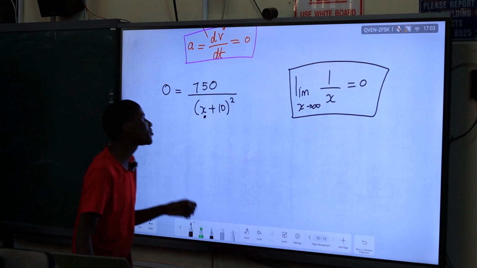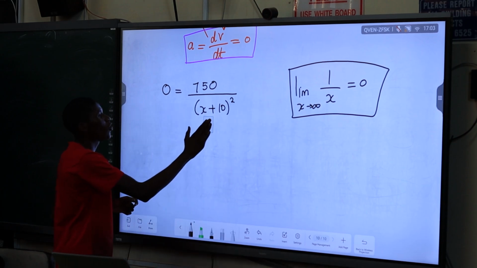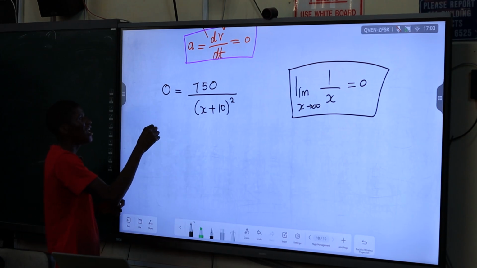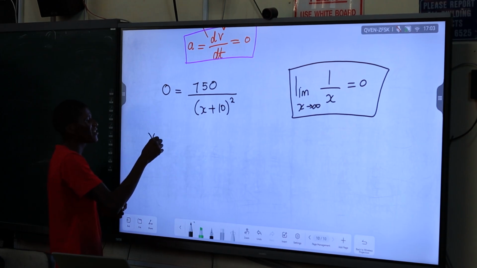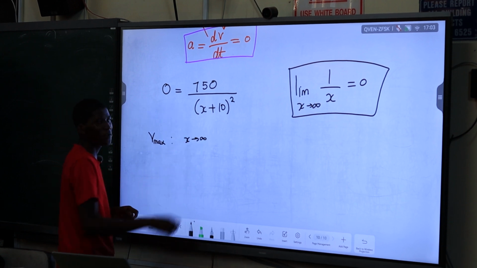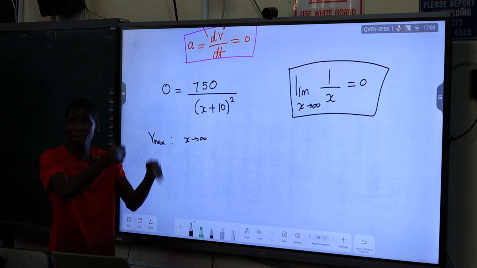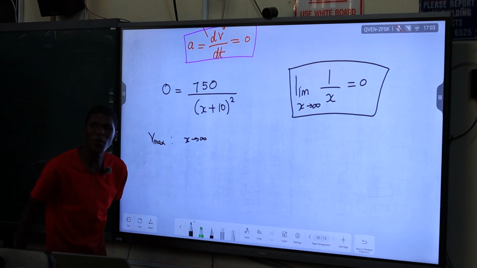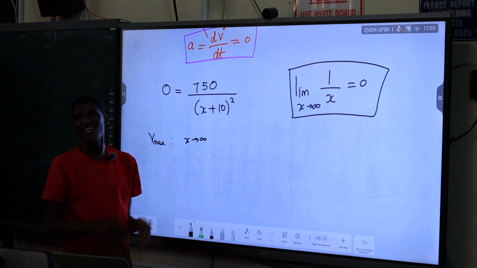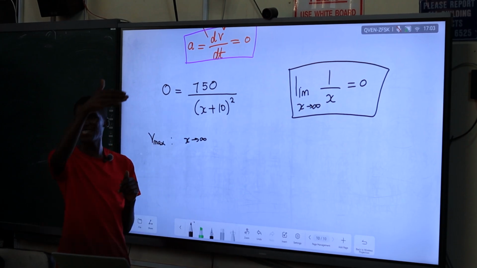So this is the point where you need to use all your math skills. The only way for us to have a maximum velocity is if x approaches infinity. The position must become bigger and bigger and bigger. Shuthi into yakho kumele ihambe nje ilokhu, yikho uthi velocity zifike kwi-maximum.